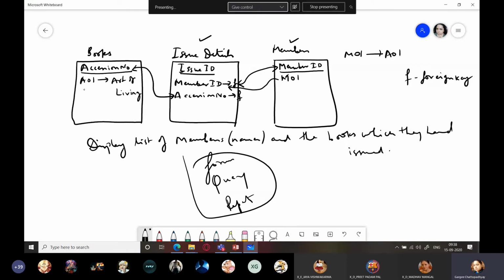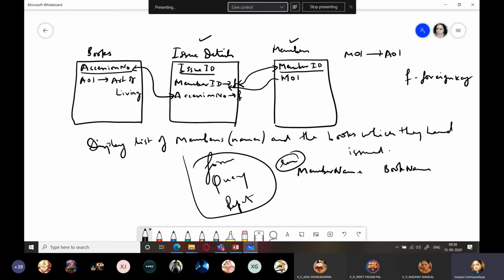So because you have already connected the three tables, if you are designing a query, you can select what? From the first one, you can select member name. आपने सिर्फ member name select किया यहाँ पे, okay? और second वाले से आपने क्या select किया? Only book name. Relationship is already created. So when you run this query now, you will be able to see all the names of the members along with the book names which they have issued.